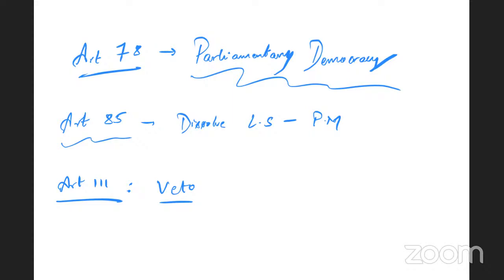The President of India can exercise absolute veto on a private member bill. What is a private member bill? That is a bill brought by an MP who is not a minister. The President of India exercises absolute veto on a government bill of the Union when such a bill has been sponsored by any minister and is passed by both the houses.